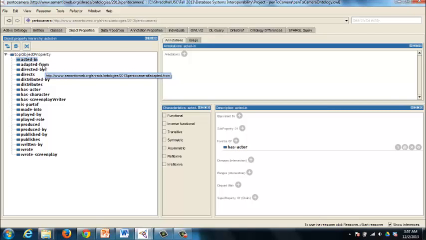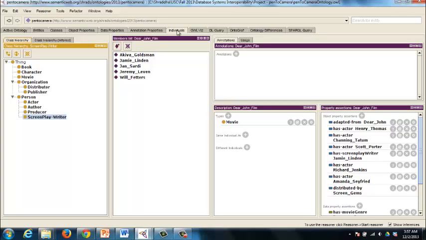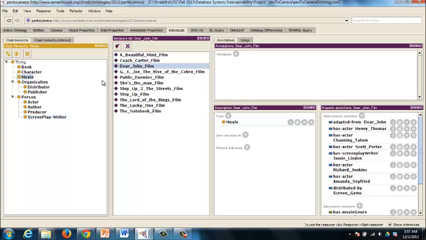So there is one object property that we should look at because that happens to be the core of this project, which is adapted from. This can be explained best with an example. Let's look at the example of Dear John, which is a movie, and it's adapted from a book named Dear John. This relationship is the most crucial one, and to find this relationship, what we did was we looked at